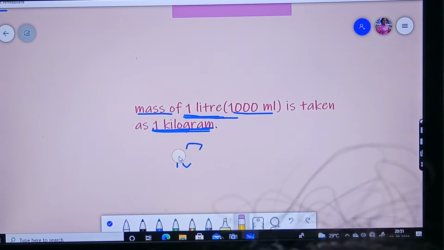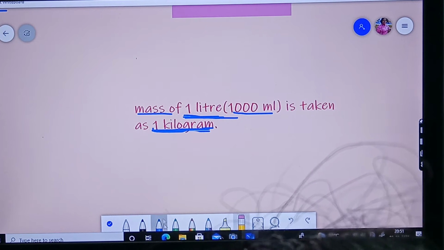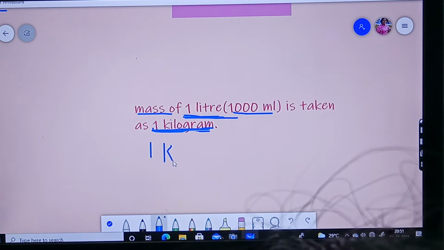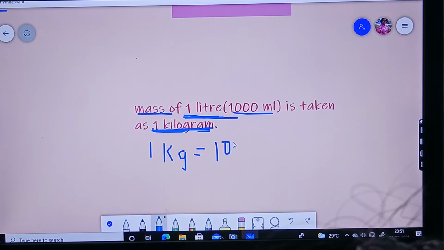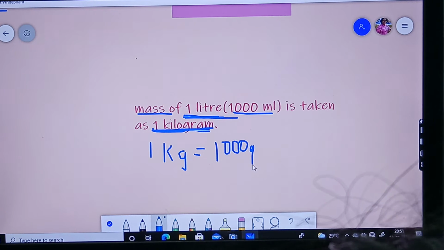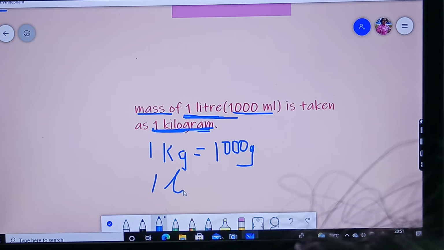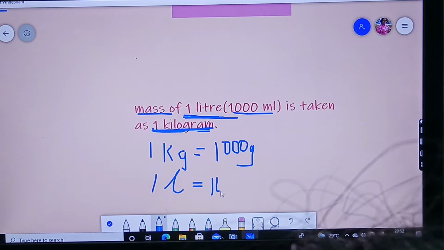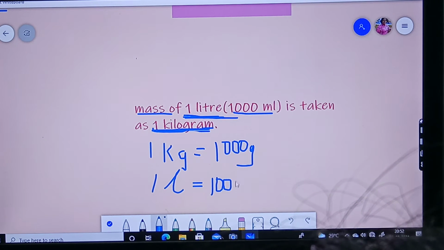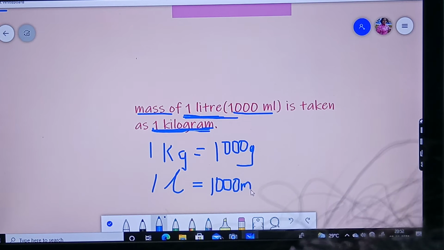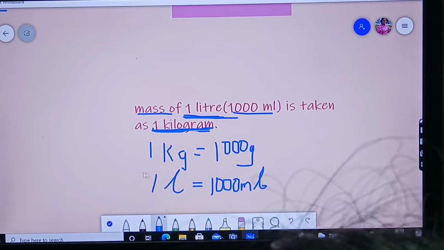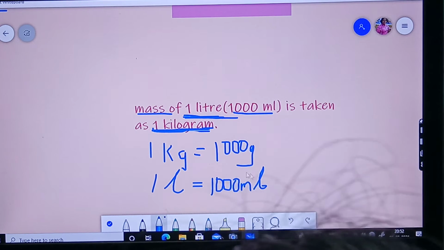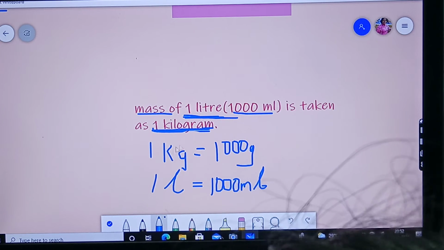Why? See, 1 kilogram is equal to 1000 grams. In the same way, 1 liter is equal to 1000 ml, right? The values are equal. Yes or no? The values are equal. So in the same way, 1000 grams is equal to 1000 ml. 1 kg is equal to 1 liter.